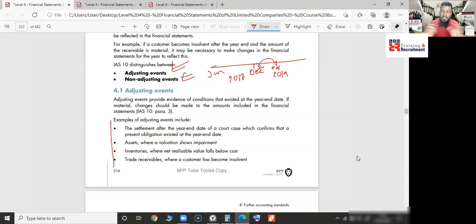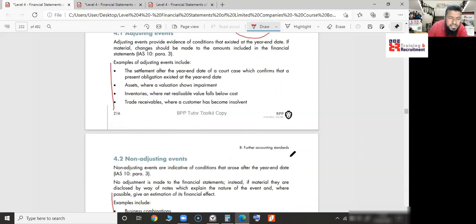If anything happens in this period, you can adjust in the 2018 financial statements. These are adjusting events. If these are non-adjusting events, you need to show them in the 2019 income statement and balance sheet. But for non-adjusting events, if they are very heavy, you need to write a disclosure note, for going concern problems, something like that.